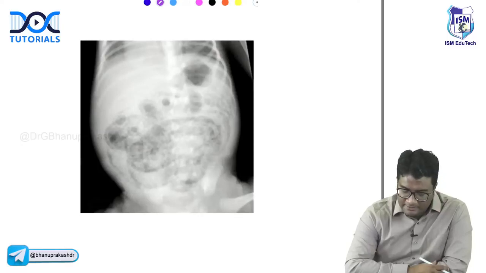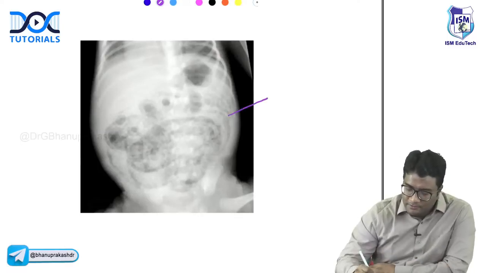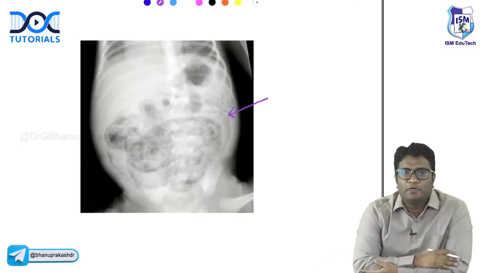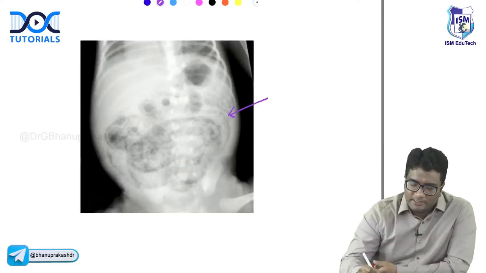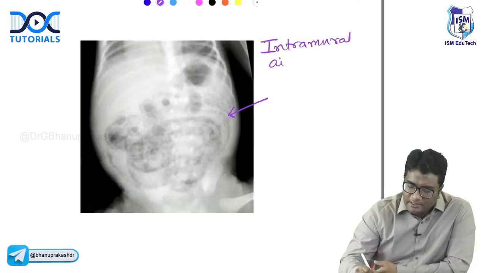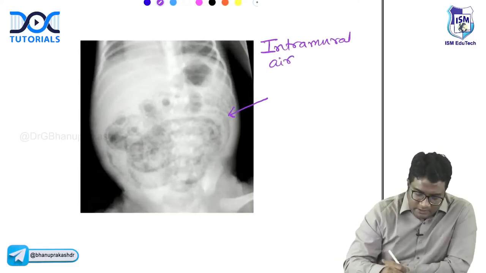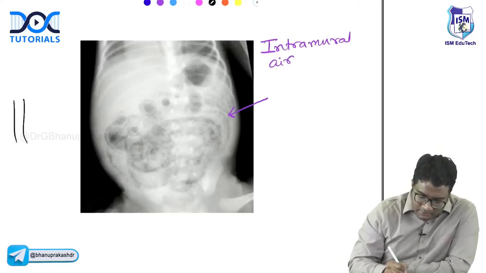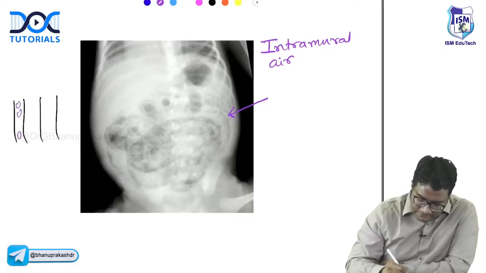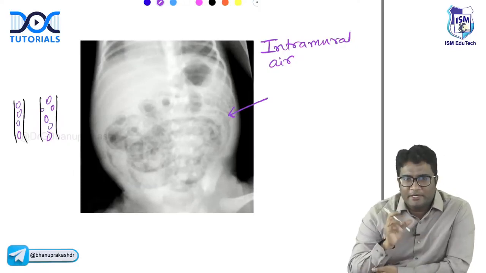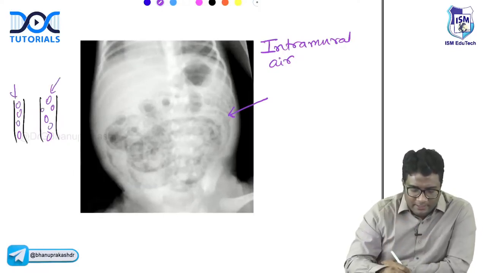Okay. Anyways, chalo. What do you see here? What do you see here in the bubble? In the bubble, you are seeing a lot of intramural air. So on the abdominal radiograph, you are seeing intramural air. What do you mean by intramural air? Air within the wall of the bubble. So this is the bubble and you are seeing air here. So intramural air, you are seeing intramural air.